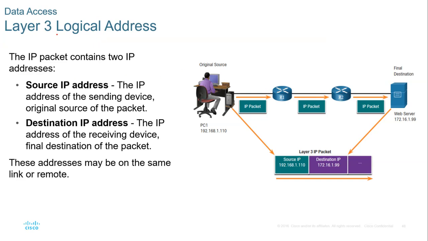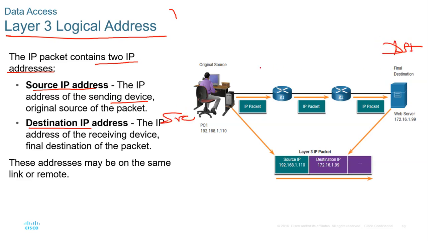Layer 3 logical addressing. So the IP packet contains two IP addresses, that is the source address and then the destination address. The source address is the address of the sending device. For example, here this is the source and then this is the destination, the final destination, original source. So the destination is just the IP address of the receiving device. This address may be on the same link or remote.